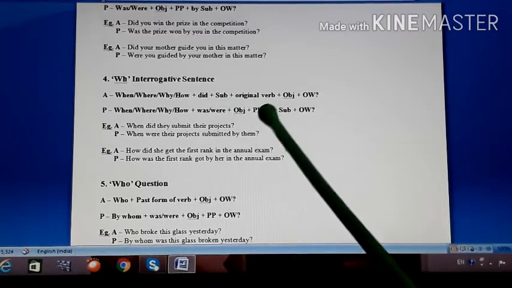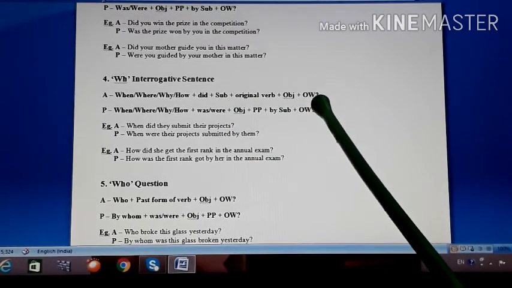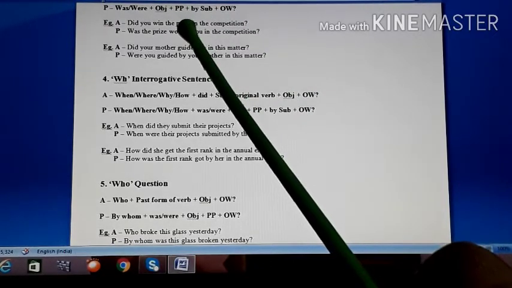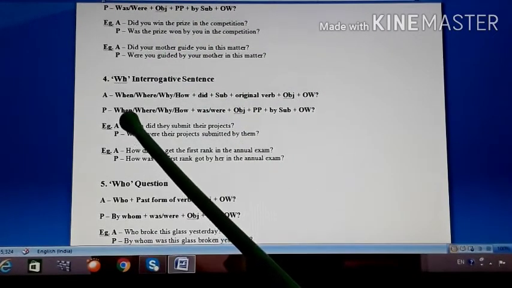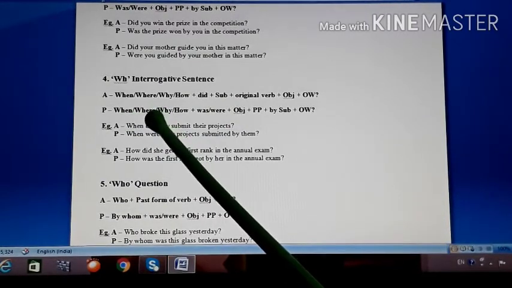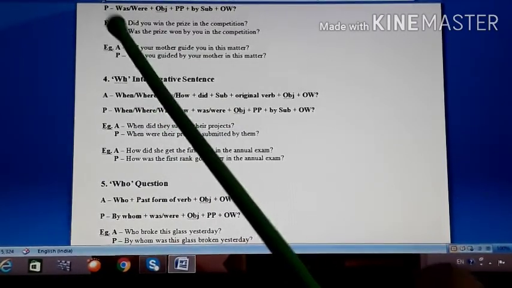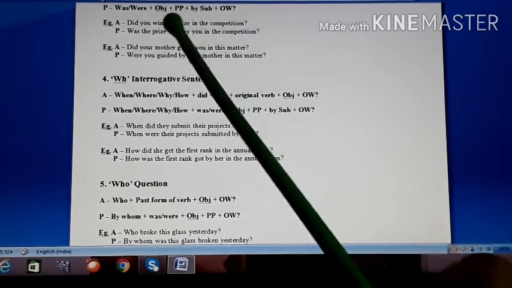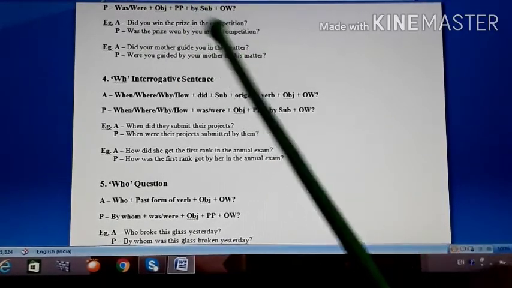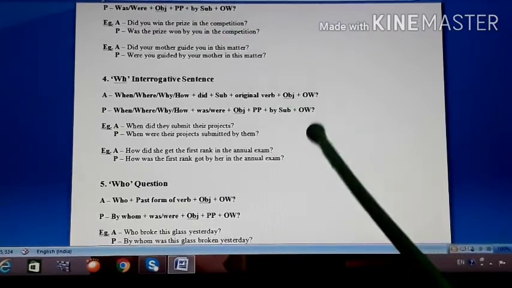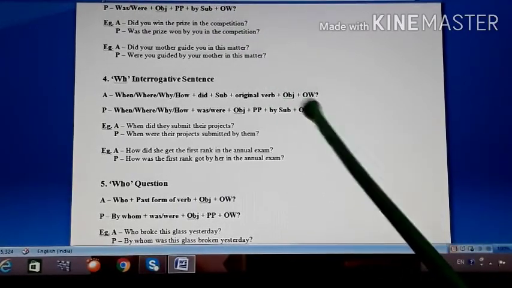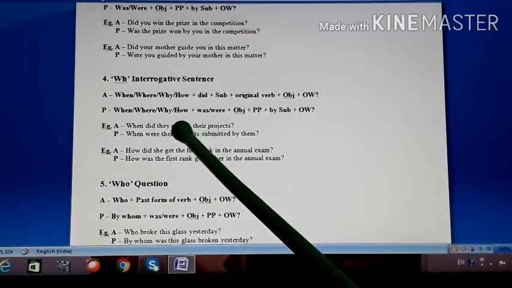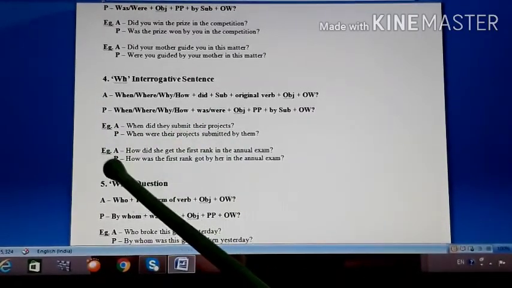Did plus subject plus original verb plus object plus other words. So same structure is over here for yes no question. In passive also you see just these WH words we are adding in the beginning. Otherwise remaining structure was, were, object, PP, by subject, other words, question mark. Just in the beginning we used all these words, when, where, why or how. Understood?